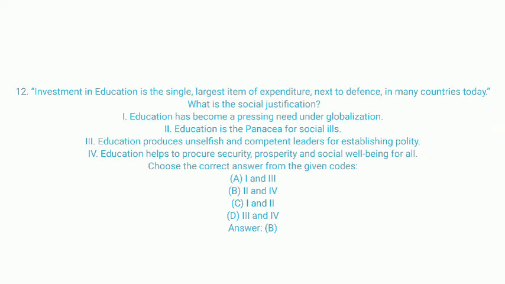Investment in education is the single largest item of expenditure next to defense in many countries today. What is the social justification? And the right answer is option B. 2 and 4 will be the right answer. 2, education is a panacea for social ills. And 4, education helps to produce security, prosperity, and social well being for all.